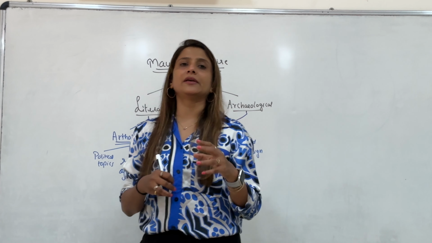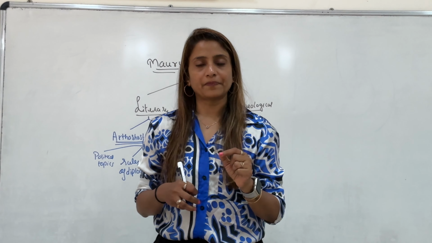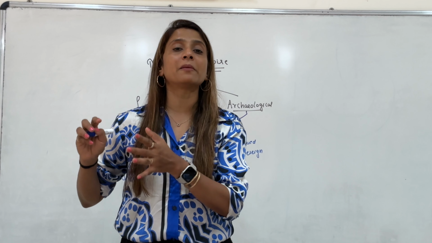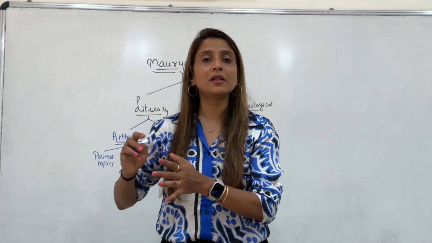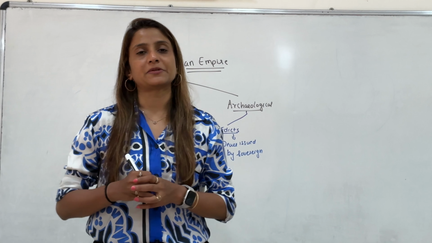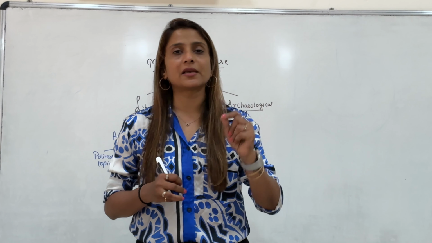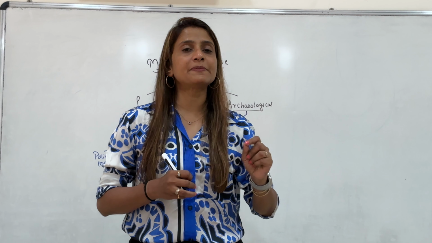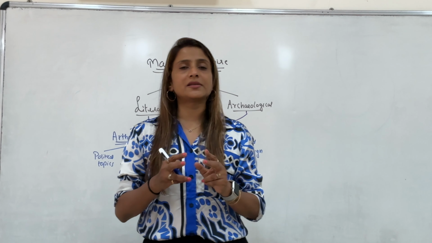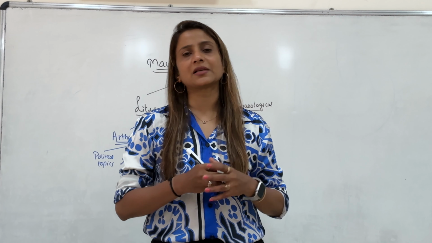In fact, there are 2 edicts which are written in Kharoshthi script. Let me tell you one thing, all the other edicts are written in Brahmi script. But there are 2 edicts which are not written in Brahmi script. Those 2 edicts are the one found at Mansehra and the other found at Shahbazgarhi.